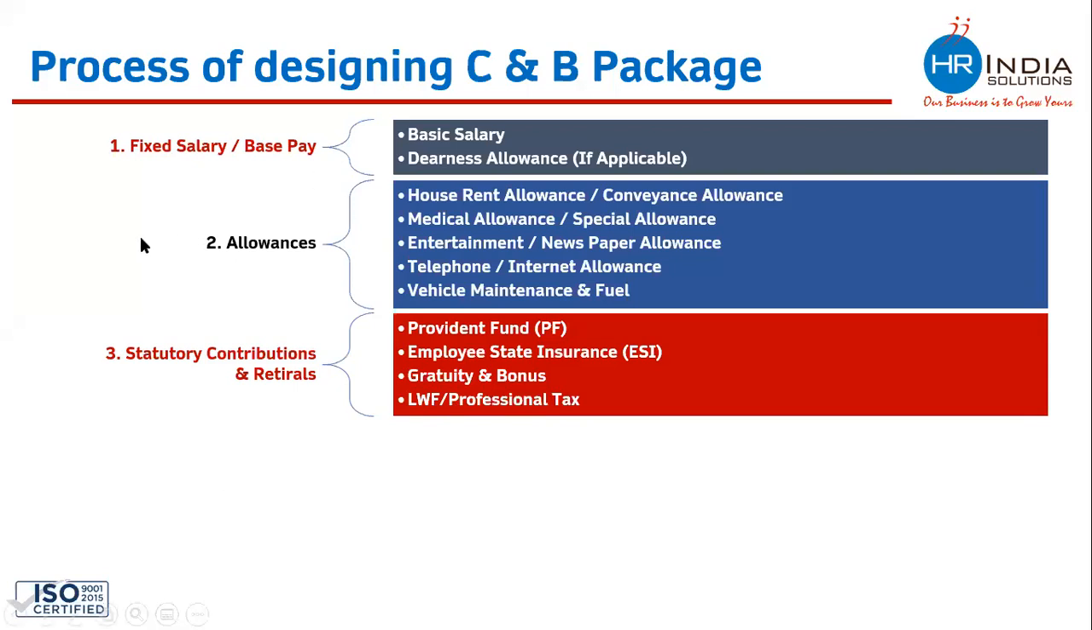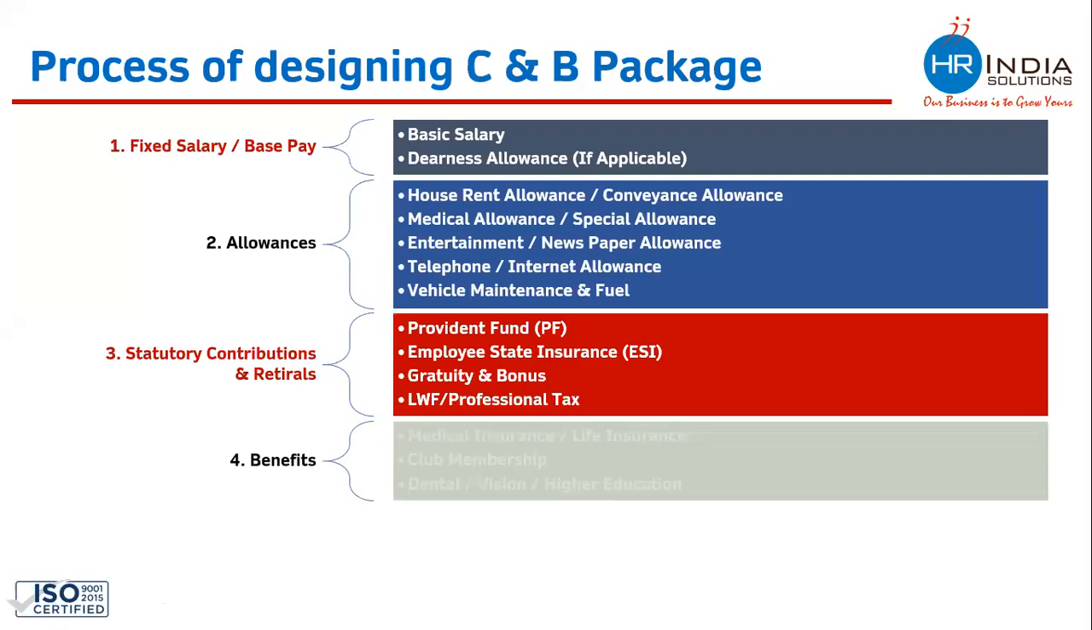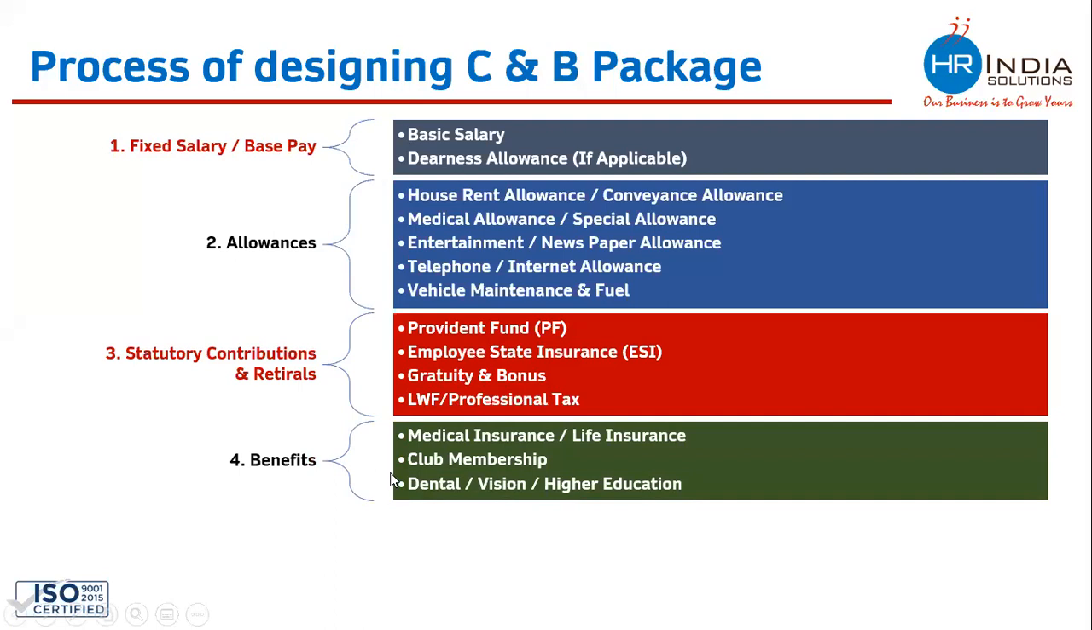So once you have decided fixed pay, allowances, you need to calculate the statutory contribution and retirement for that employee. And if your company is giving benefits to your employees, you need to specify the benefits as well. These benefits can be medical insurance, life insurance, club membership, those benefits which we have discussed in the earlier slide.